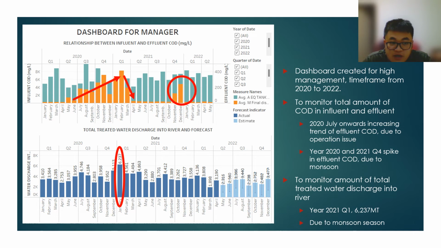The second graph is for the manager to monitor the total treated water discharged into the river. We can observe that in the year 2021 first quarter, the wastewater treatment plant discharged a total of 6,237 metric tons of treated water into the river, which is higher than usual. This is because of the monsoon season at the east coast of Malaysia, where we expect high rainfall during that period of time.